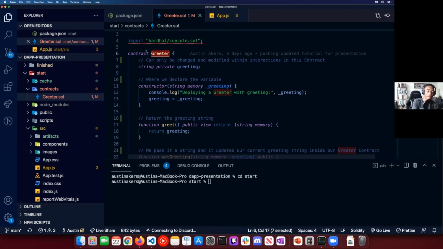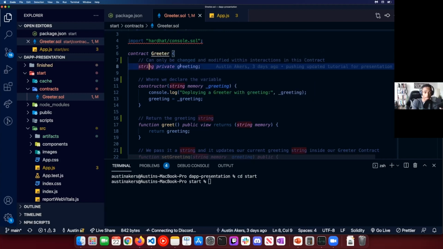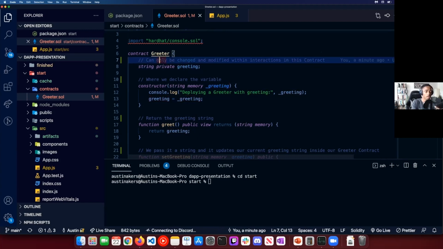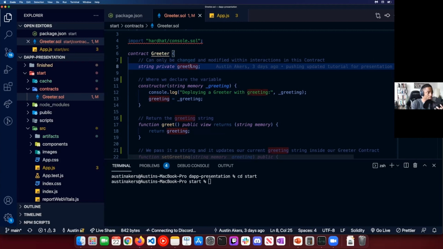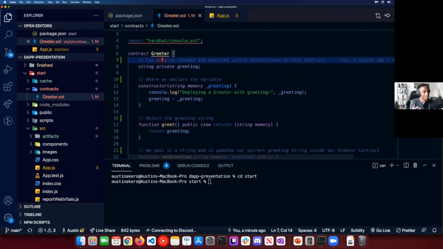What we have here is a contract called Greeter, right? Inside this contract, we want to set a string called greeting, and we set it to private, right? The reason you want to set a lot of your strings and things inside a contract to private is that you only want things within this contract to modify them, for security purposes.